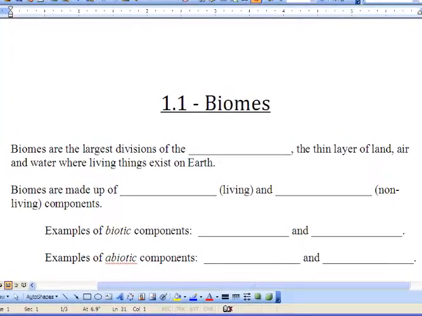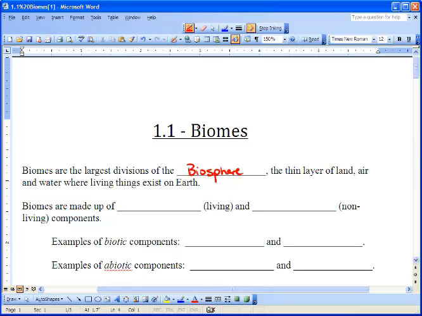So, biomes are the largest divisions of the biosphere. And you may ask, well, what's the biosphere? This is the thin layer of land and air and water where living things exist. And we're going to be coming back to this root word, bio, all the time. Bio means life, so I want you to keep that in mind as we talk about this. All of these things, the air, the land, the water, are things that help or affect living things.